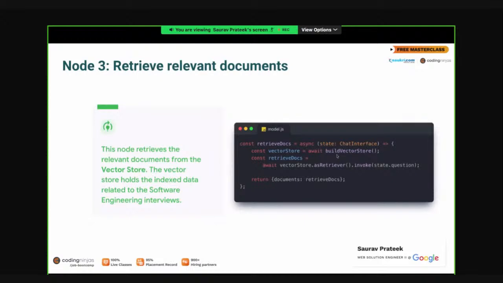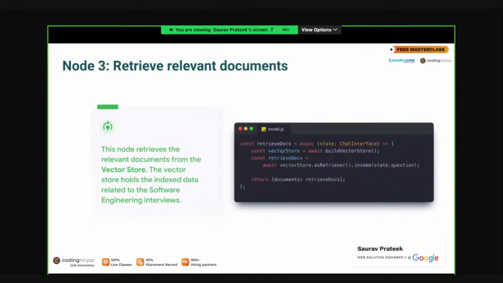Initially, what we have done is that we have created a vector store. Within it, we have stored our knowledge base. So whatever content I have, suppose you have content in PDF or in a URL, you can pull their text and you can store that in the vector store.